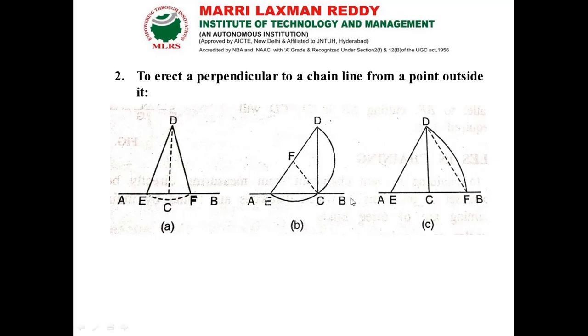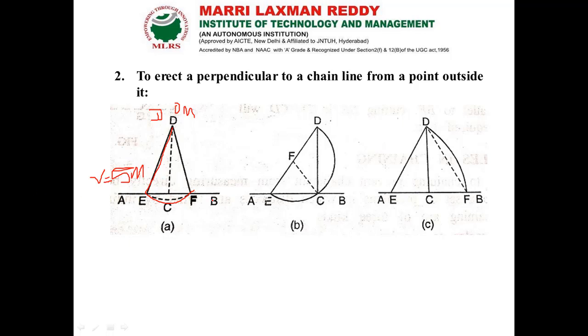Next, another thing: how we are going to erect a perpendicular at a point. Same as before, I am going to take one point randomly. I am going to choose one point D outside of our field. Taking 0 meter of my tape, for example, I am going to take a radius of 5 meter. So r equals 5 meter, and I am going to draw an arc. This arc will meet the line at two points, E and F.